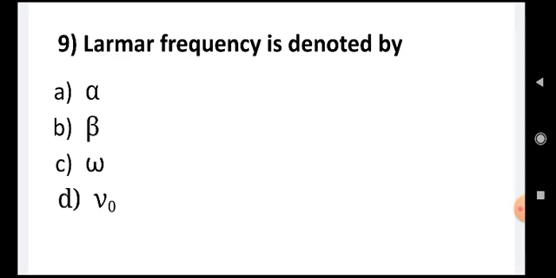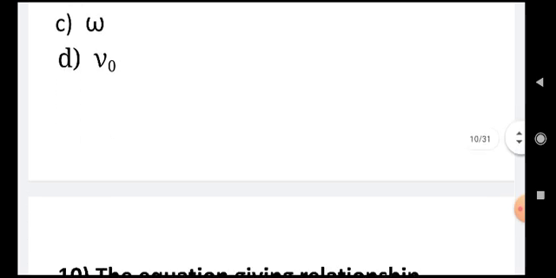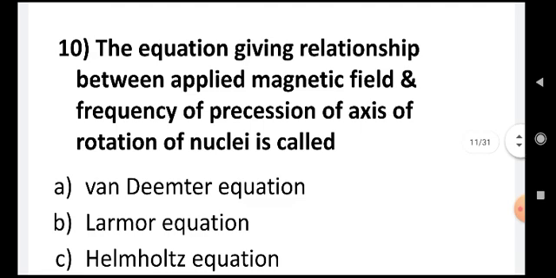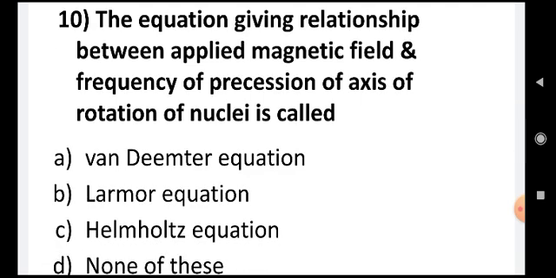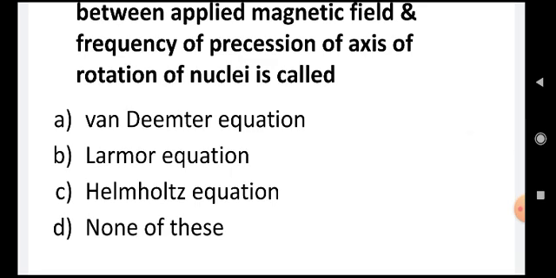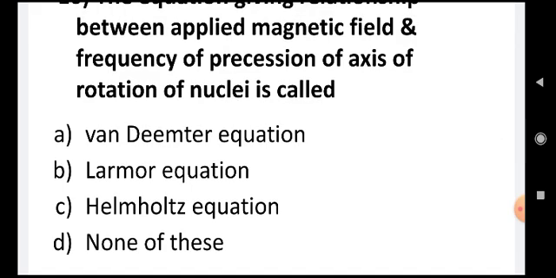Larmor frequency is denoted by alpha, beta, omega, mu 0. The correct answer is mu 0, D. The equation giving the relationship between the applied magnetic field and the frequency of precession of axis of rotation of nuclei is called Van Deemter's equation, Larmor equation, Helmholtz equation, none of this. The correct answer is the Larmor equation, so B is the correct answer.